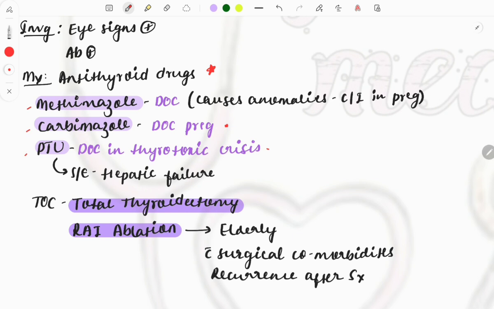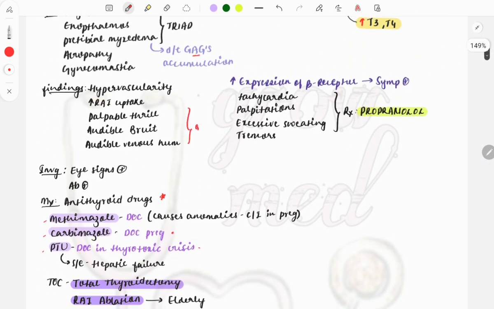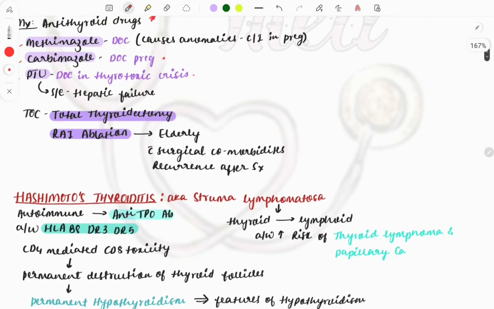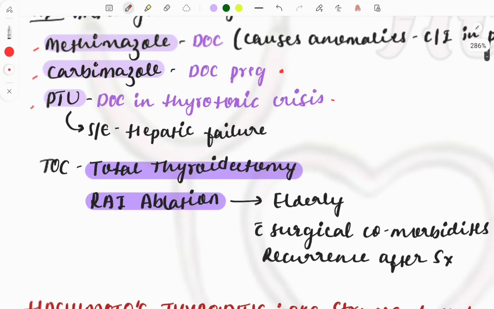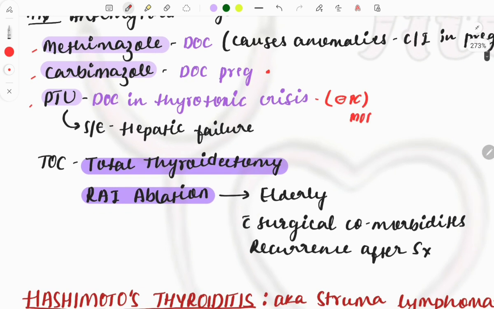Okay, methimazole is normally the drug of choice. It is contraindicated in pregnancy, causes anomalies, teratogenic effect, and the side effect is hepatic failure. Okay, so these are the things which you must know from this antithyroid drug. The mechanism of action also: PTU acts by inhibiting the peripheral conversion. Okay, so this is a question asked: the mechanism of action and integration with the pharma.